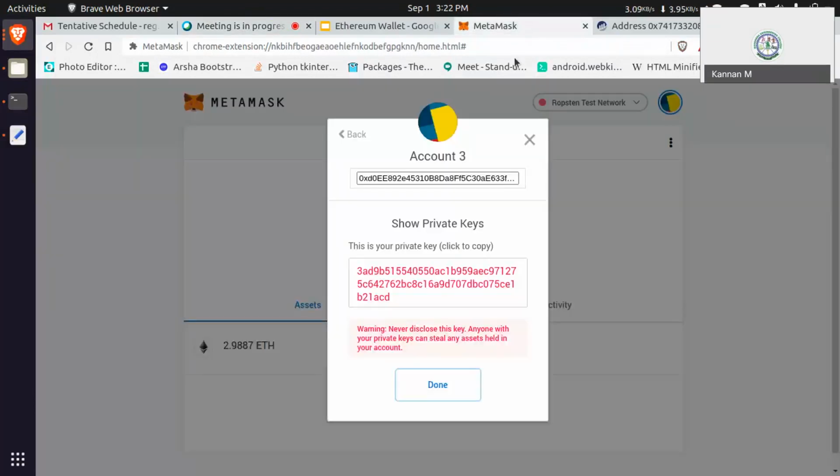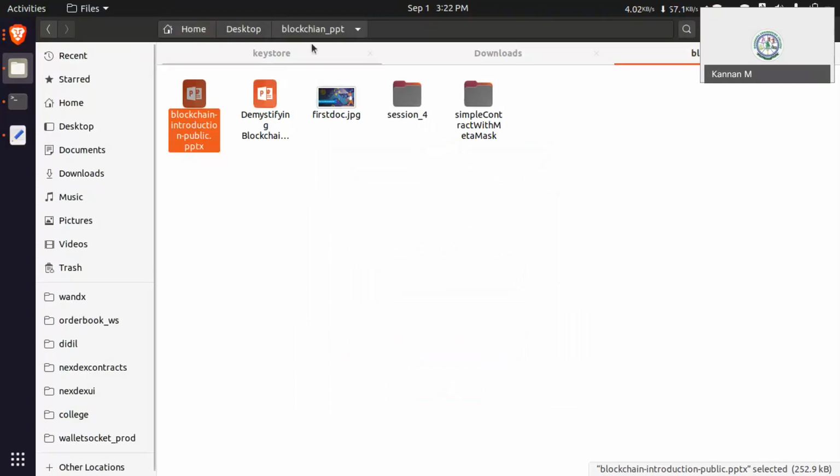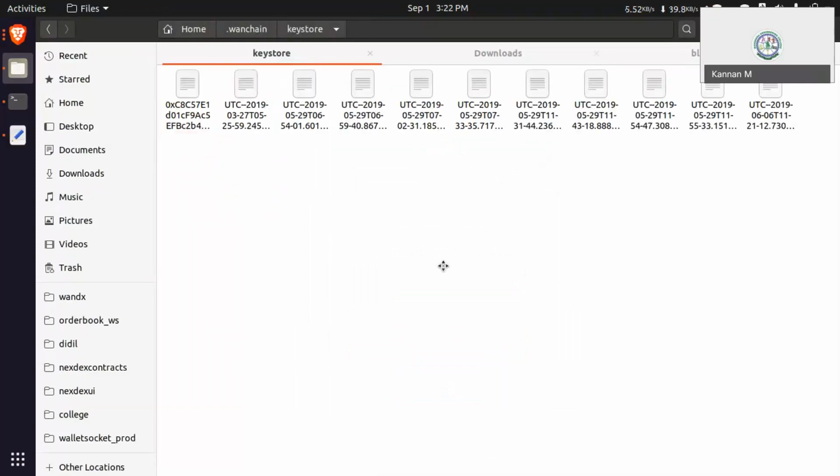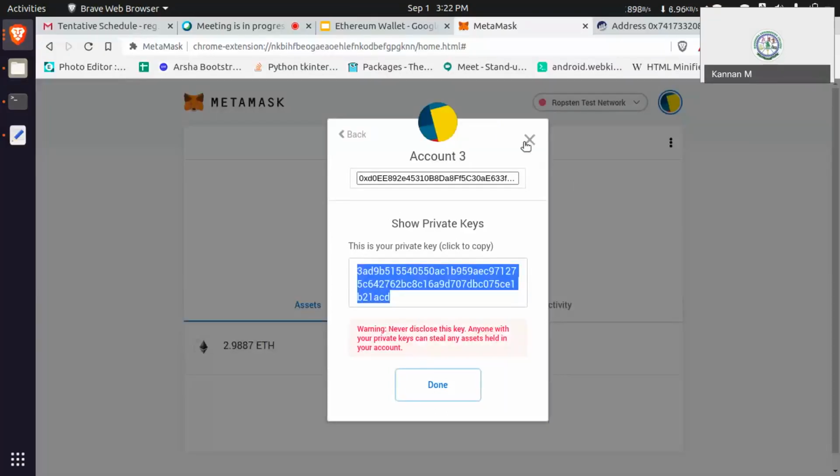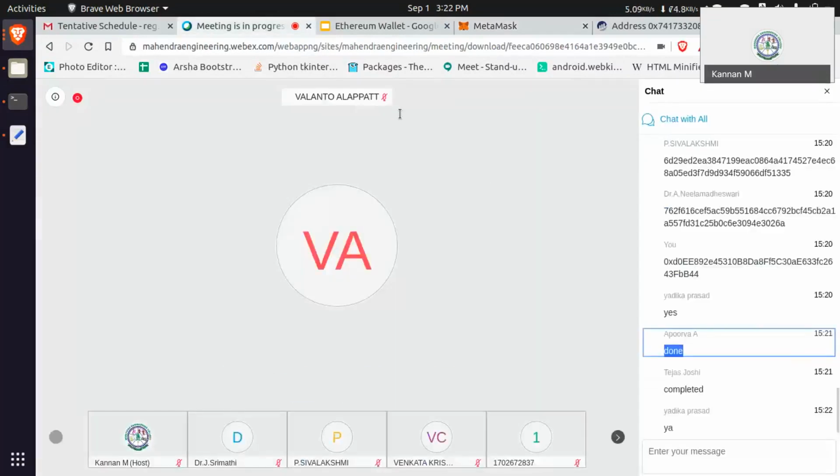Shall we go through what actually happens in the backend? How wallets are created? How accounts are maintained inside the wallet? We are going to see.